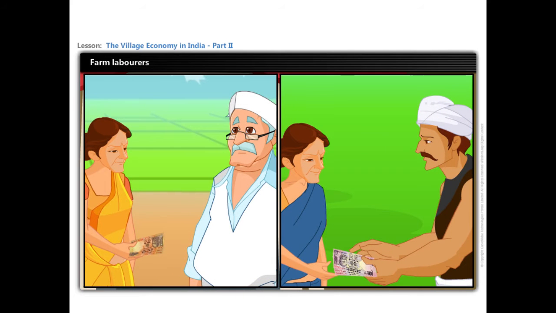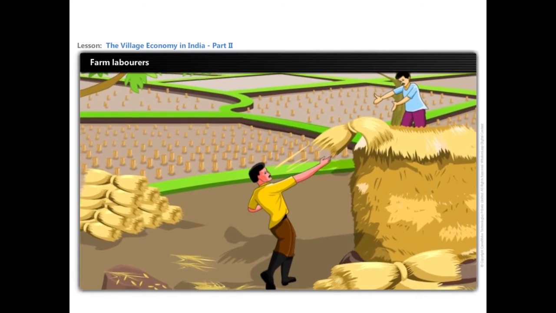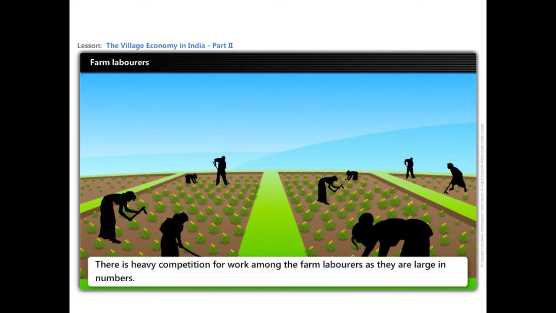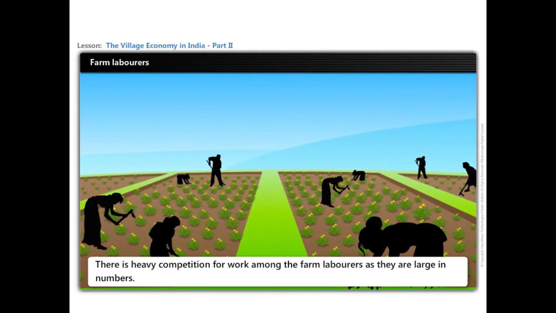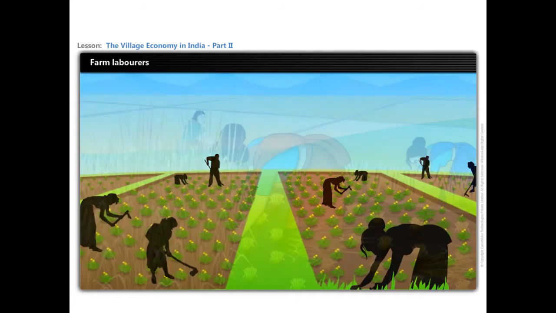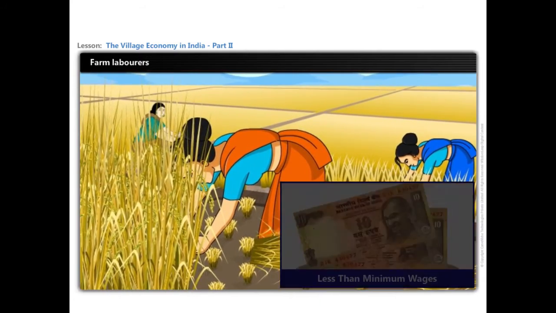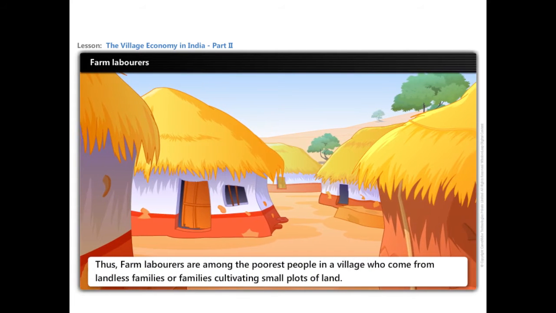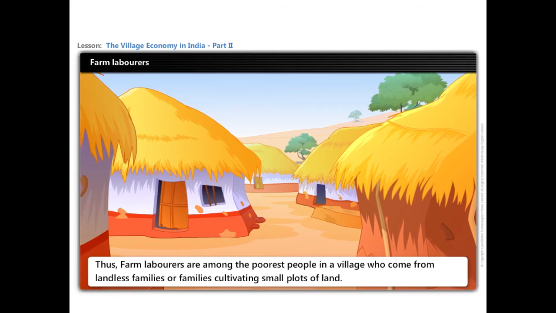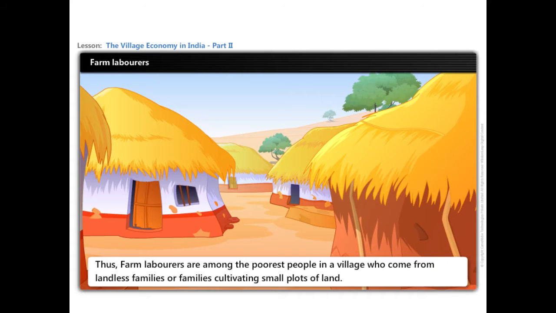wages vary widely from region to region, from crop to crop, from one farm activity to another. There is heavy competition for work among the farm laborers as they are large in numbers. This is the reason why the wages for farm laborers in Indian villages are less than minimum wages. Thus, farm laborers are among the poorest people in a village who come from landless families or families cultivating small plots of land.